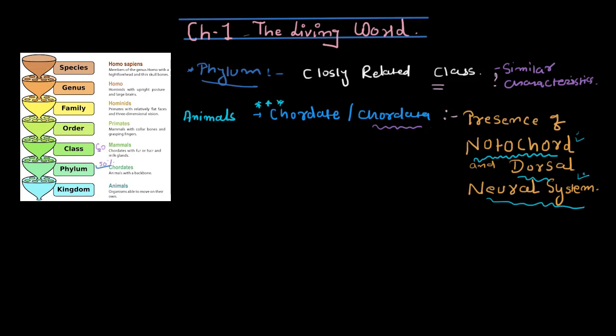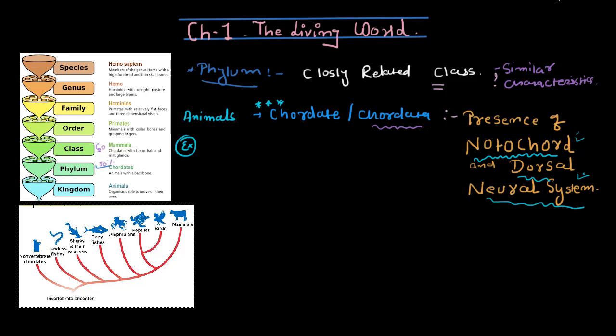Okay, so let's take an example. Of course, we are going to take the example of chordata only because this is our phylum. Before that, we need to see the examples. Why am I telling you examples first? Because we have known these living beings for years. See, these are the invertebrate ancestors. All of us have the same ancestors, who were invertebrates. Then what happened? These were the non-vertebrate chordates, so they did not have a vertebral column, but they were chordates. There was no bony thing.